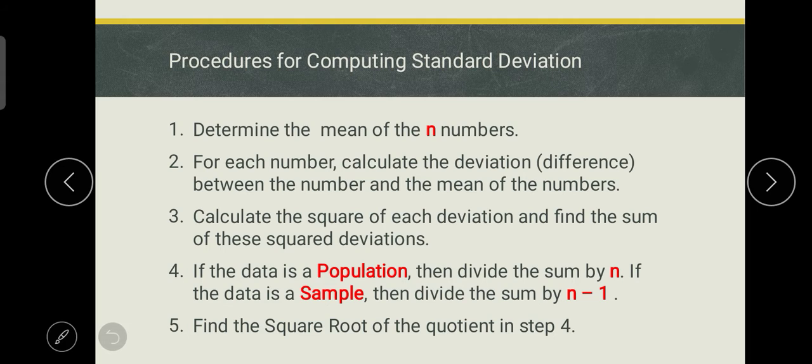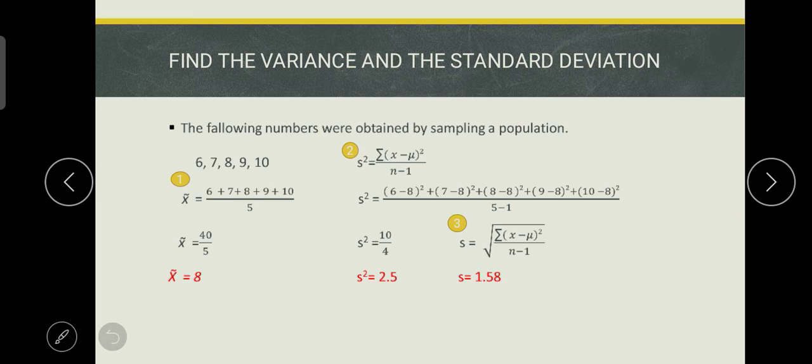Tapos, yung fifth step is find the square root of the quotient in step 4. So, yung answer natin sa step 4, square root lang natin siya, and yun na yung final answer natin. So, ito na yung example. Find the variance and the standard deviation. The following were obtained by sampling a population. So ito yung data natin: 6, 7, 8, 9, 10.